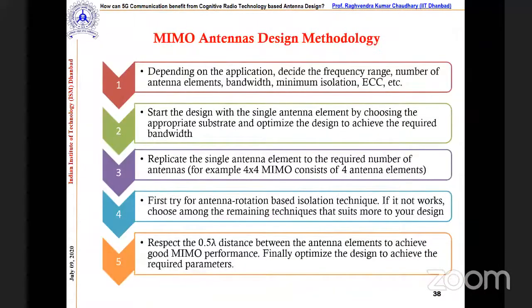Now this is the design methodology that I told you. I'll not read all these things, since meanwhile I'm talking about them.